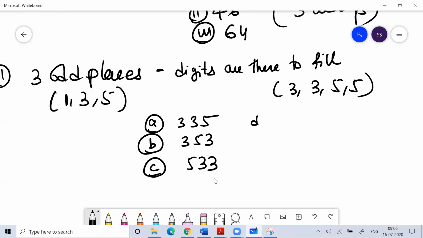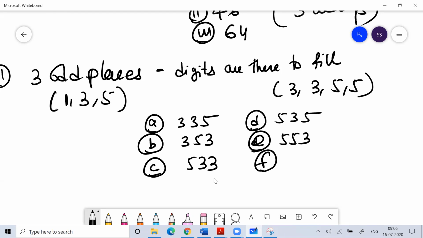Similarly I can make 5, 5, 3, or 5, 3, 5, or 3, 5, 5. I have 4 digits, 3, 3, 5, 5, and 3 places: the first place, third place, and fifth place.